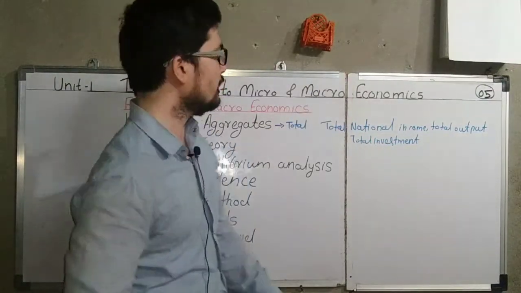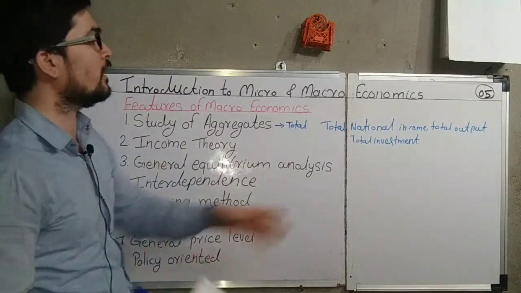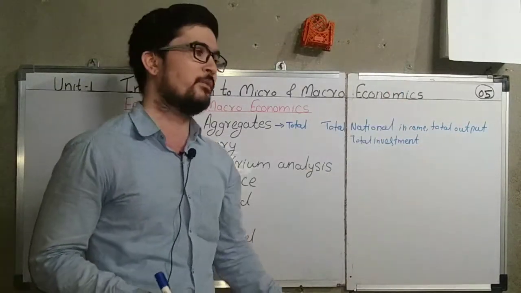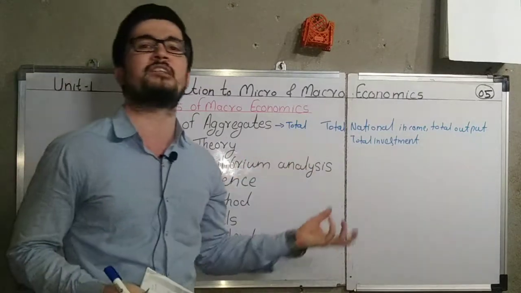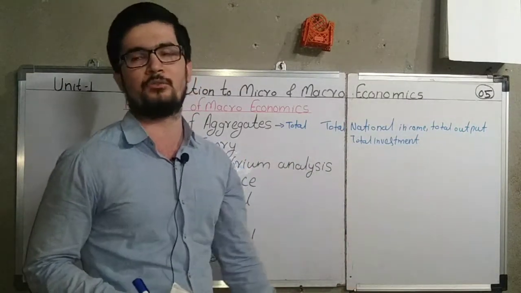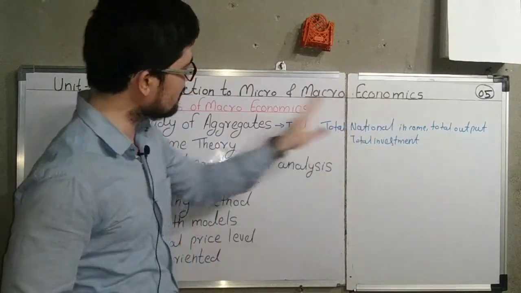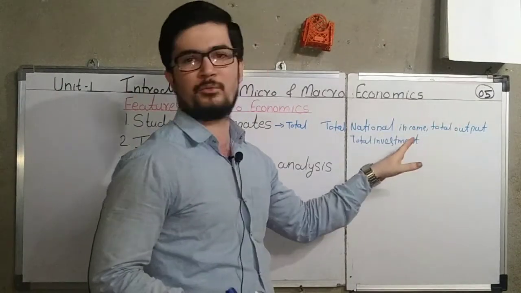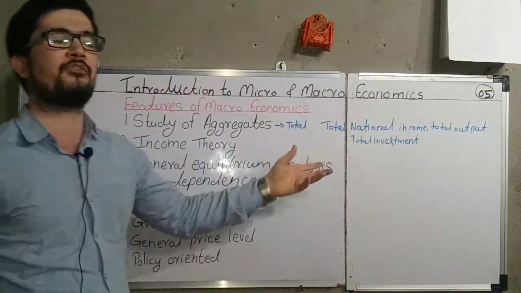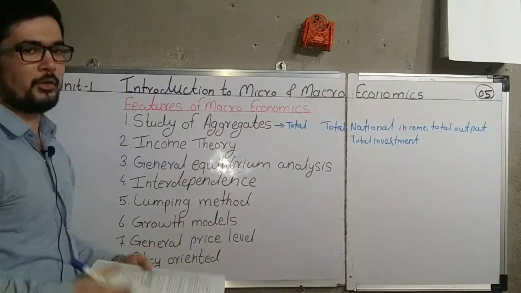That is why in the macroeconomics we discuss the total aggregates. Total national income. National income means we can say that GDP. GDP is the gross money value of all final goods and services produced in the country in 1 year. This is the factor which affect the national economy. That is why it is studied in the macroeconomics. Then total output, total investment, all these are the things which affect the national economy. That is why we study these things in the macroeconomics.